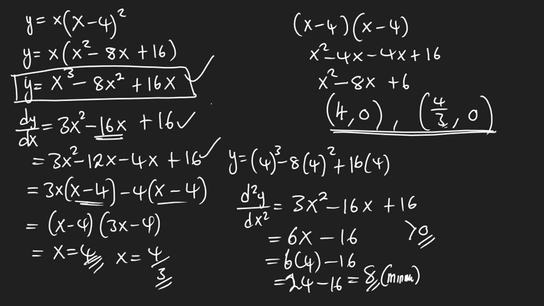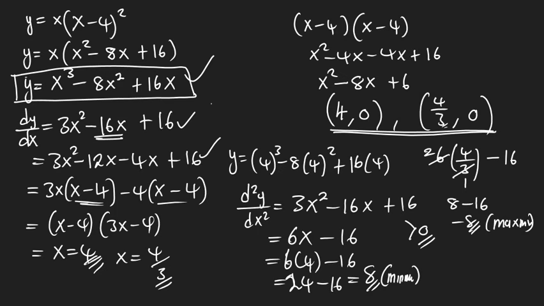Then we do the same thing. So this is like negative 8. So here we have a maximum point.